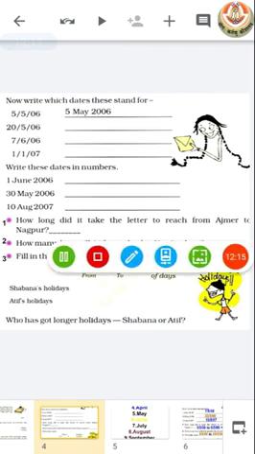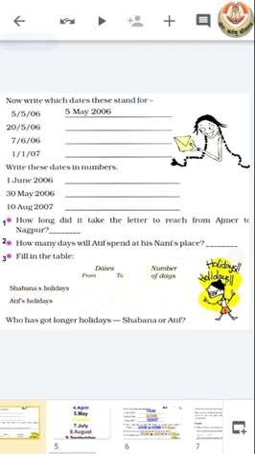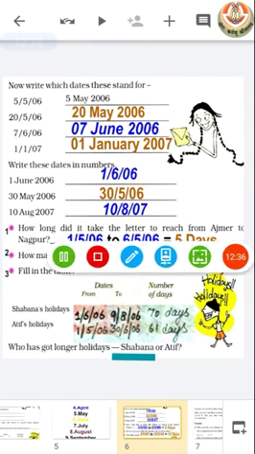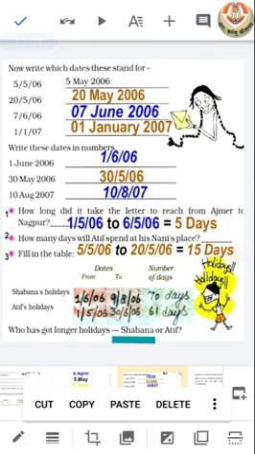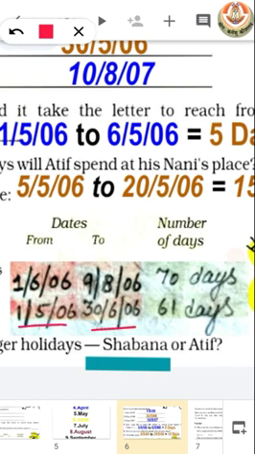Now we have to fill the blank about Shabana's holidays and Atif's holidays, that from which date to which date they have holidays, and we have to count the number of days also. So we know that Atif's school closed on 1st of May 2006 and reopened on 6th of June 2006.